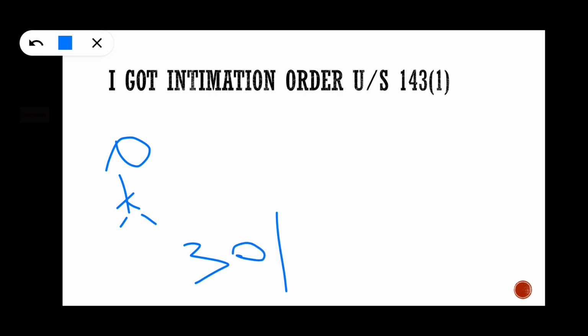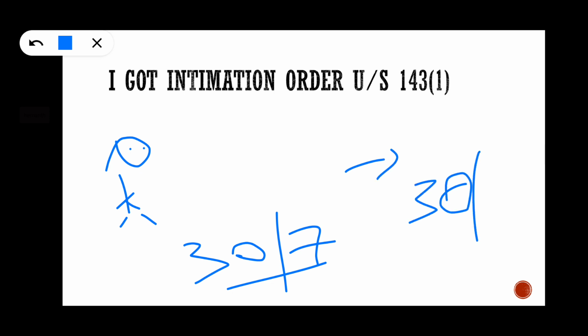A person came to you and said that, hey, I filed the return on 30th July, and I got an intimation order on 30th September under section 143 subsection 1.